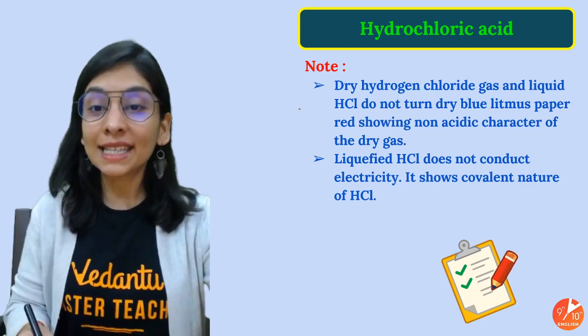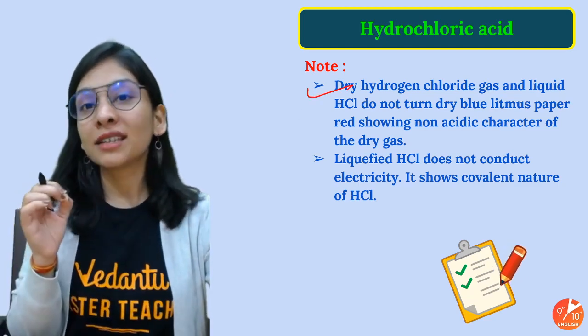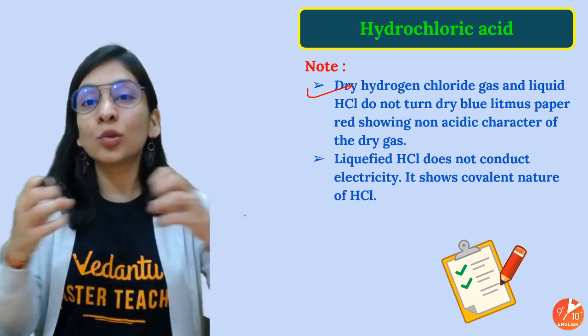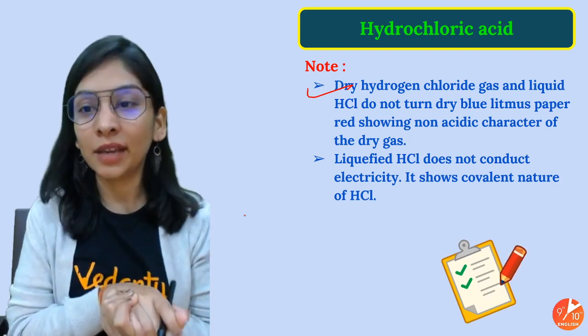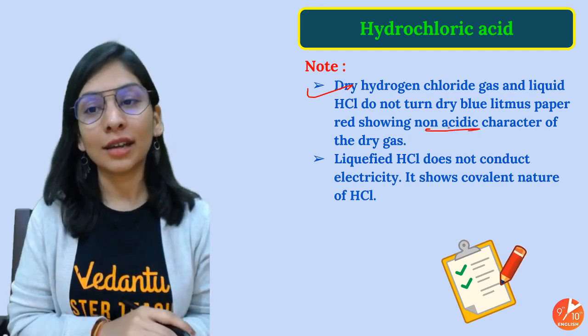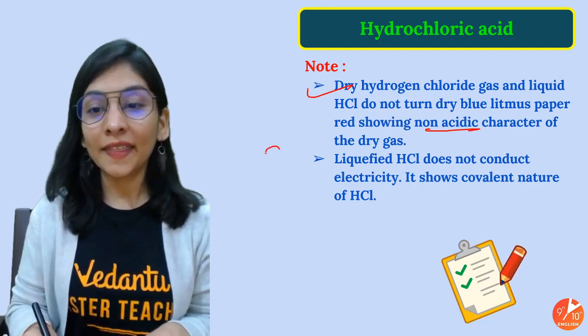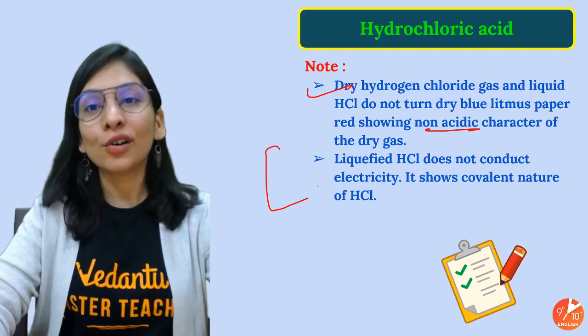If we take dry HCl gas, or liquefied HCl, it won't show acidic property, because for acidic property there must be water to dissociate them into ions, so that hydronium ions are there to show that acidic behavior. So they'll be non-acidic, HCl in liquid form as well as in gaseous form. And they'll not conduct electricity, because you know that ions are not free.